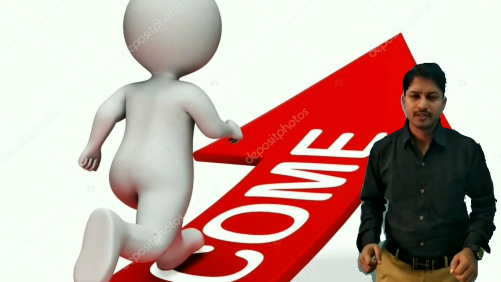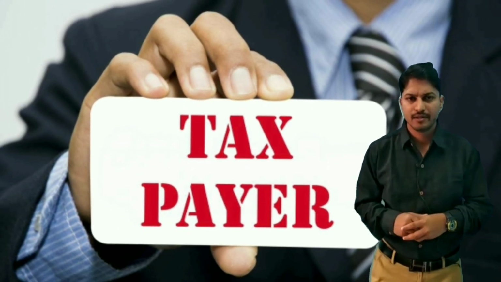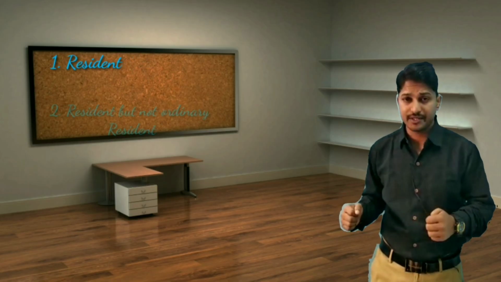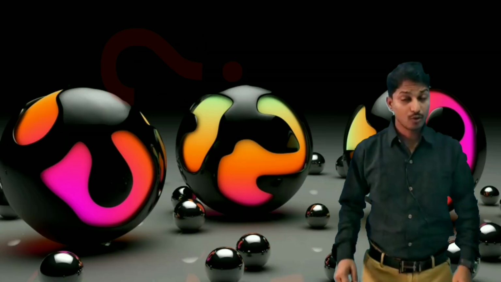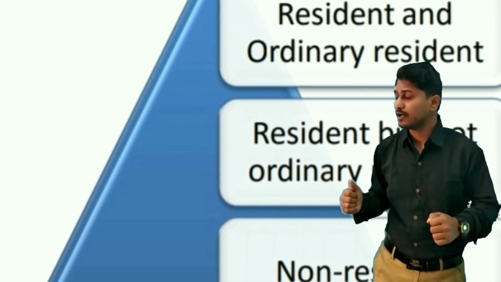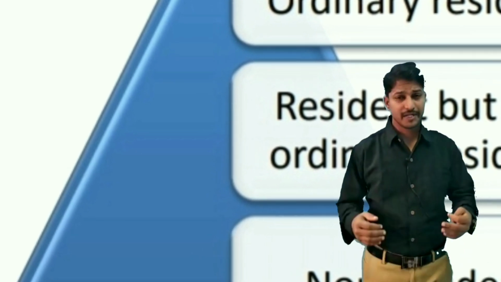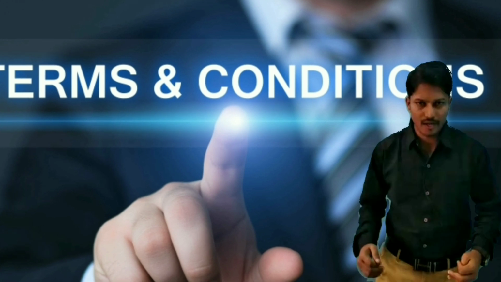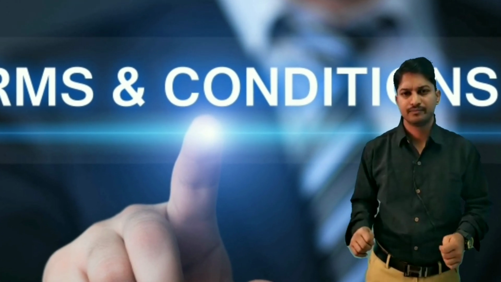For this purpose, the taxpayers are classified into three important categories. First one is resident and ordinary resident, second is resident but not ordinary resident, and third is non-resident. The question arises on which basis these classifications are made. These classifications are made based on certain conditions. We'll learn the conditions, and we'll apply these conditions later on.